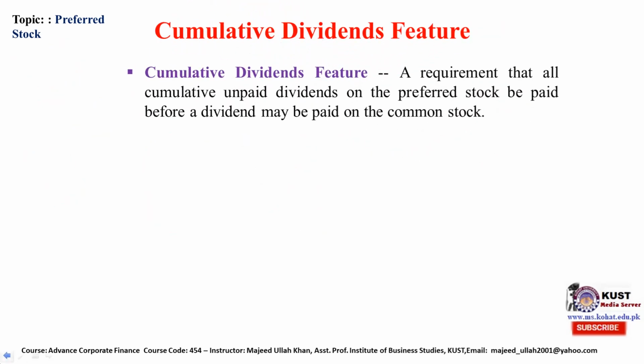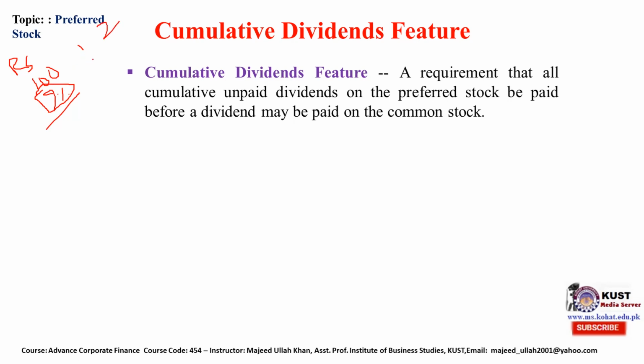Cumulative dividend features. Dividend, if not declared in one year, will cumulate with the dividend of the coming year. For example, we have a 100 rupees preferred stock, let's suppose this is the price of one preferred stock, and 9% dividend is mentioned on the face of this preferred stock. This is basically the rate of dividend, that 9%, which the company will be liable to pay. This is first year, this is second year.